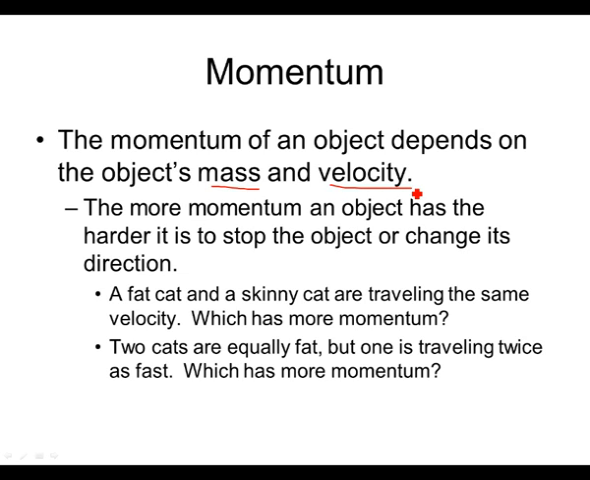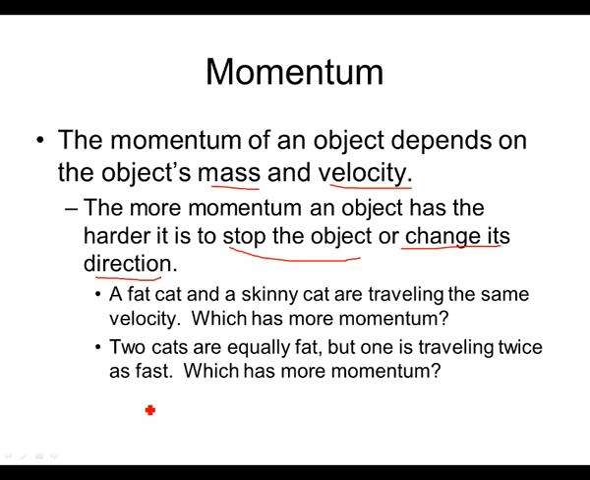The more momentum an object has, the harder it is to stop the object or change its direction. So a couple examples. A fat cat and a skinny cat are traveling at the same velocity. Which has more momentum? Well, the fat cat, right? Because he has more mass. It'd be harder to stop him or change direction.